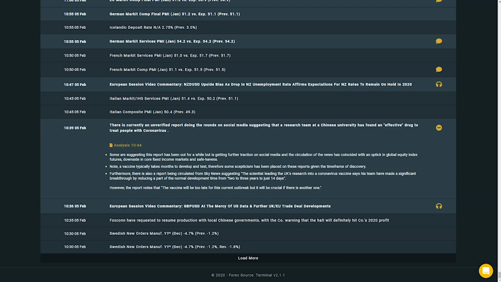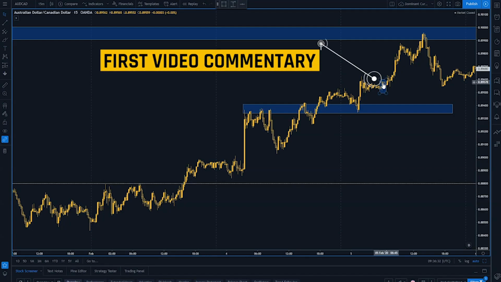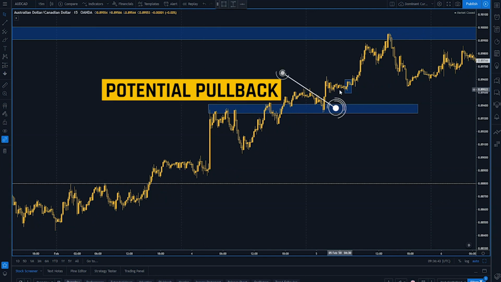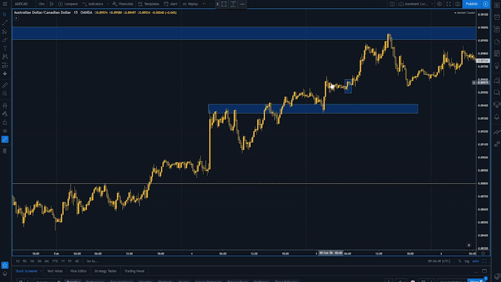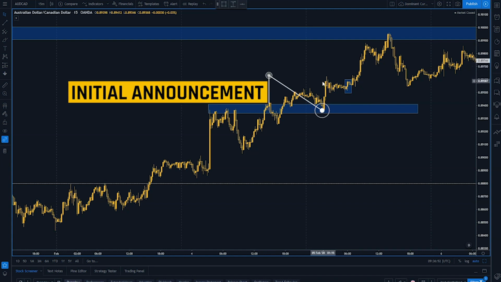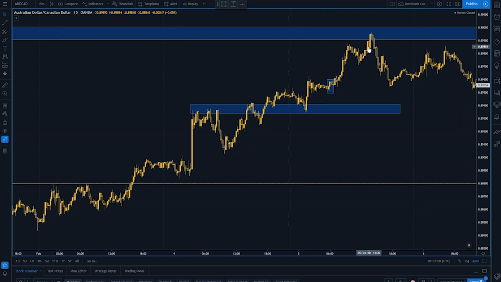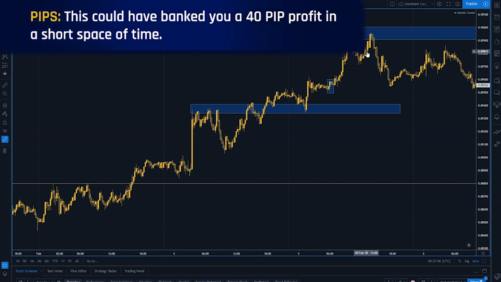Now, going back and looking at the chart, we can see that inside this first box is where we did our first video highlighting the upside bias and potential for the pair to move higher in this session. And as that sentiment was very fresh, we could have either entered right at market or waited for a potential pullback a little bit lower. After the announcement of the potential breakthrough in the virus, we saw the initial upside due to that overall positive risk tone, and that basically carried the pair all the way to our highlighted profit target just below that 0.90 psychological level in that session ahead. This could have banked you an easy 40 pip profit in a very short space of time, in that short trading session.